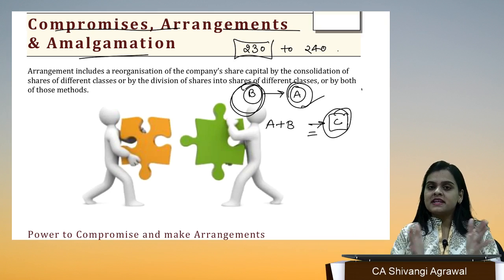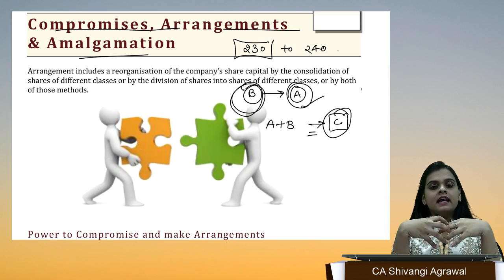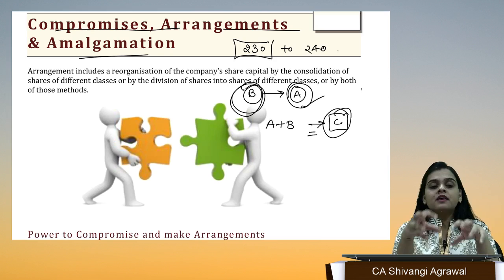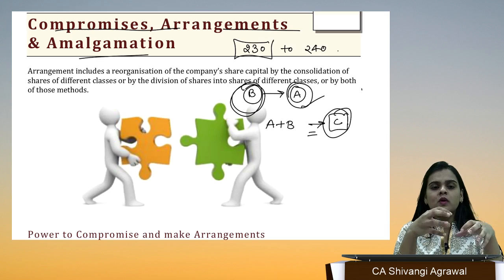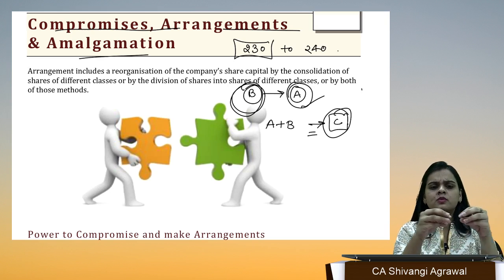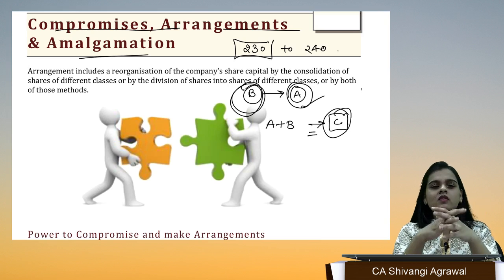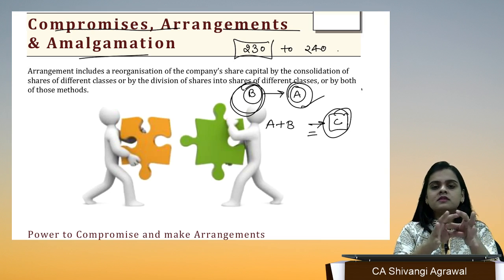Compromise is related to expectations. It is related to disputes. If you had some expectation from one of your friends, and you both have a dispute amongst each other, say your friend promised you that he is going to give you a book or something like that, and you were expecting a book from your friend, so there is some kind of dispute between both of you.